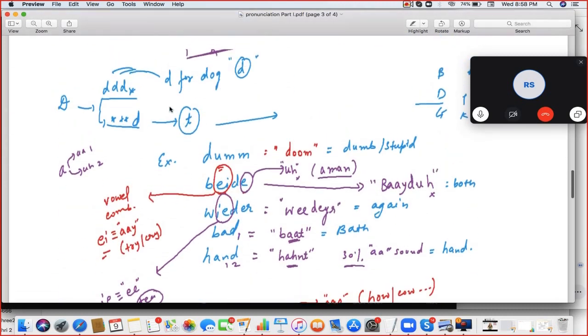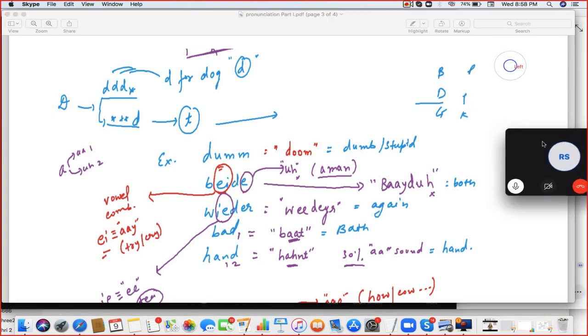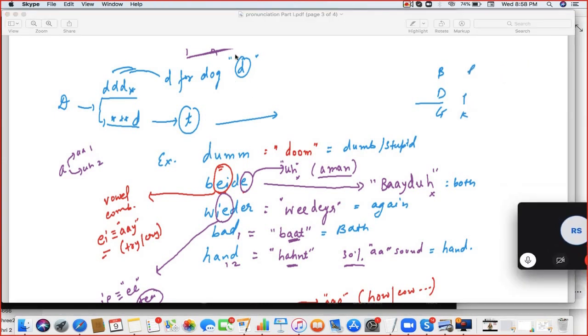Next is D. D in the end is t from the table BDGPTK, and beginning or middle is D for dog. So speak the example. First example. Boom. Doom. Next.